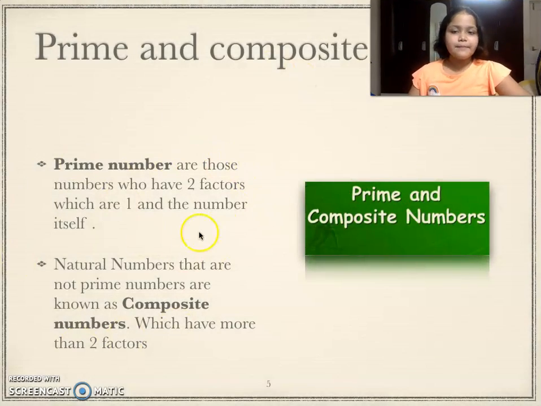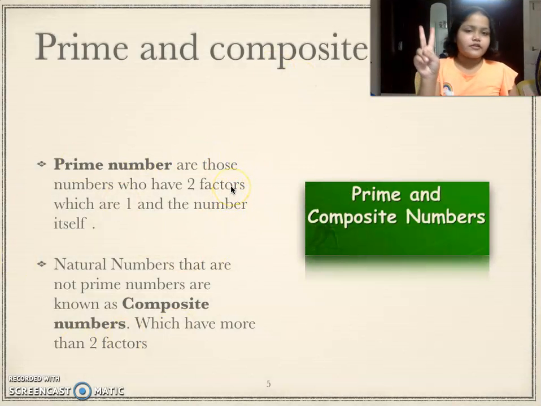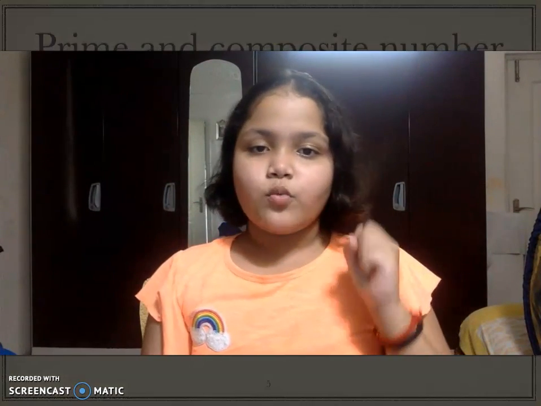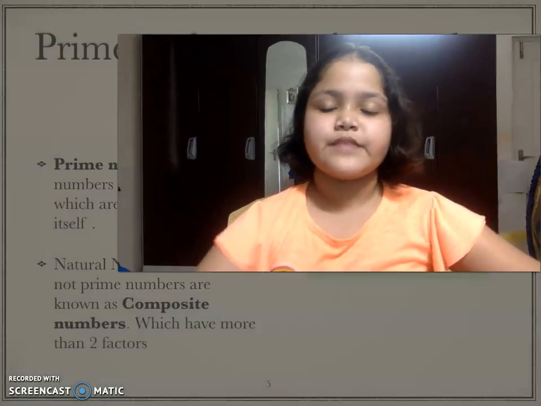Now there are some numbers which only have 2 factors. For example, number 3. 3 has only 2 factors, because it comes only in 2 tables, which is in 3's table itself, 3 ones are 3, and in ones table itself, 1 into 3 is equal to 3.